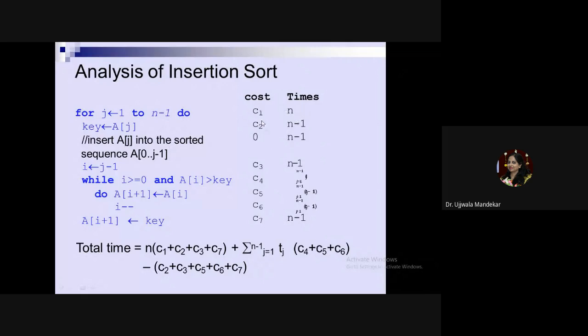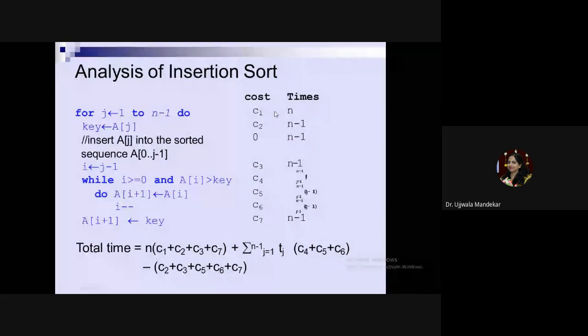Let us consider that for a single execution of this statement, you require C1 amount of time. Assume that for one execution of the statement you require C1 amount of time, and total number of iterations are n. So the time required for the complete execution of this statement will be C1 into n. For one pass, you require time equal to C1. How many passes are there? How many times will this statement be executed? n number of times. So the total time taken by the execution of this statement will be C1 into n.